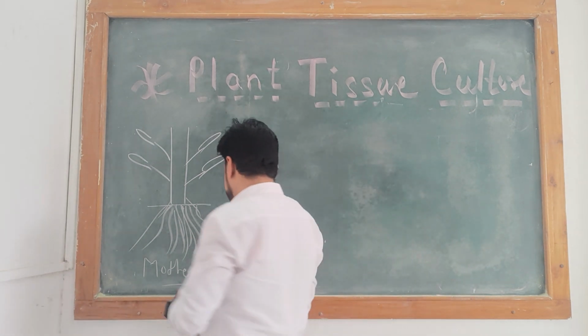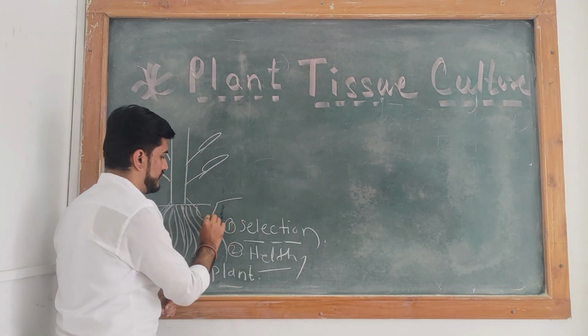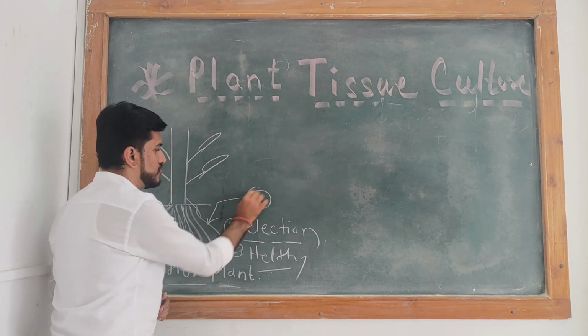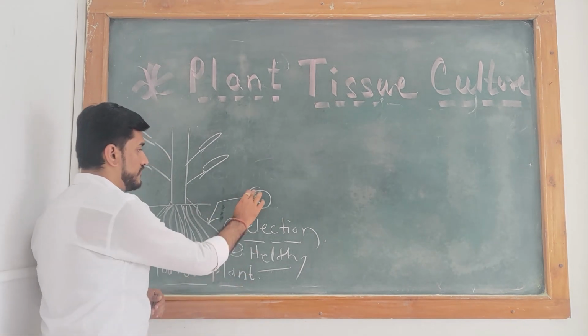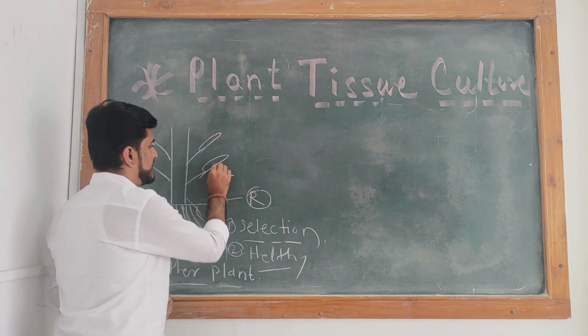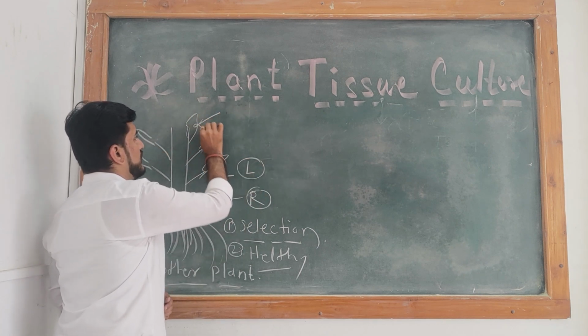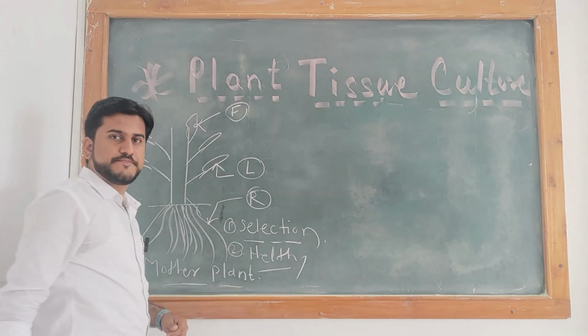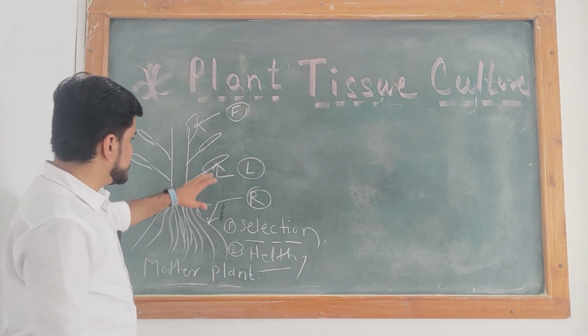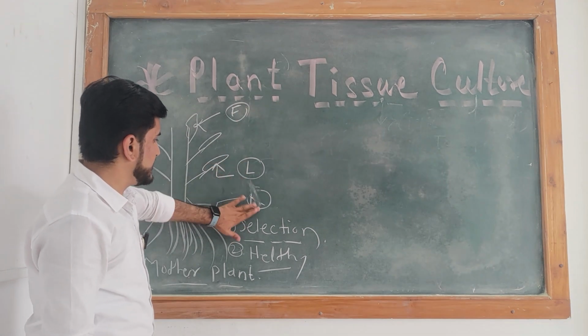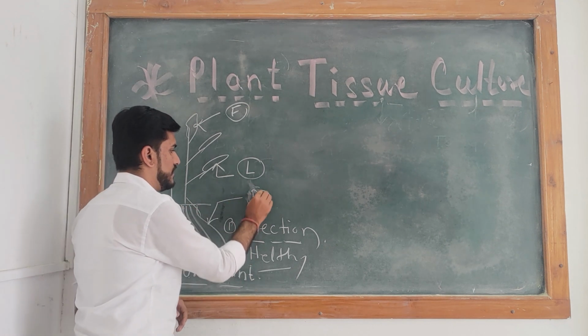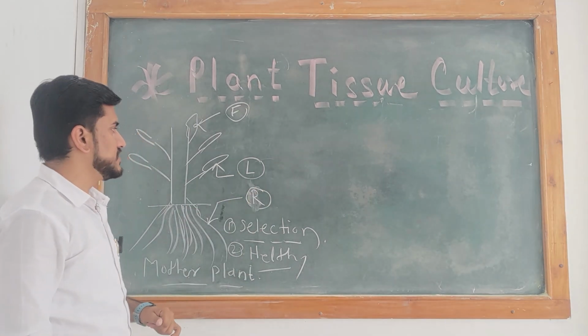So these parts are present. First is the root system, the root. Second is the leaves. Third is the flower. So all these parts are present inside the mother plant.